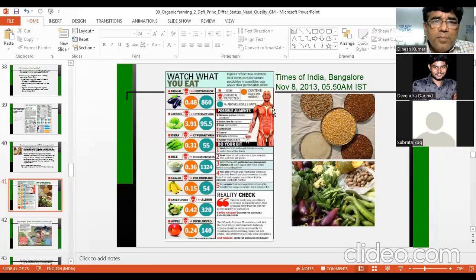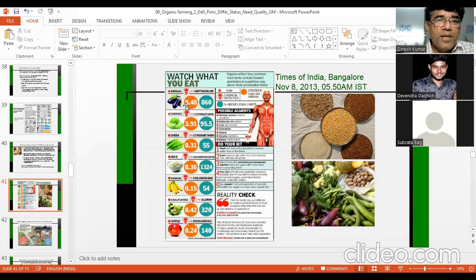And this table suggests, I will share with you, that most of the Indian foods are having pesticide residues of herbicide, fungicide, insecticides in our food, and they are more than the permissible limit. Point number one, the residues of pesticides are in many foods more than the permissible limit. Second, banned pesticides which have been banned are still there in our food items, which is more dangerous.